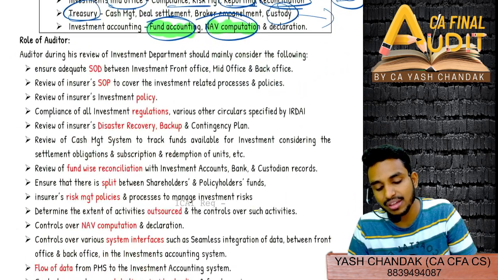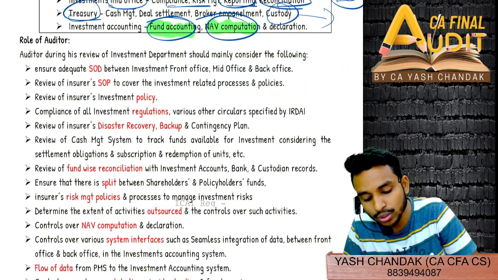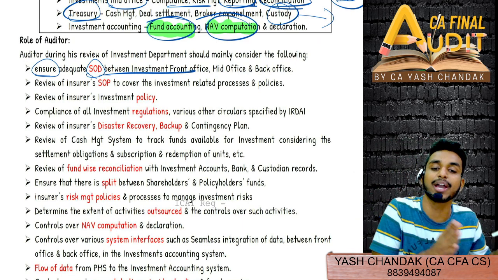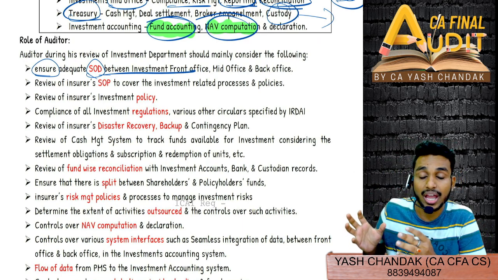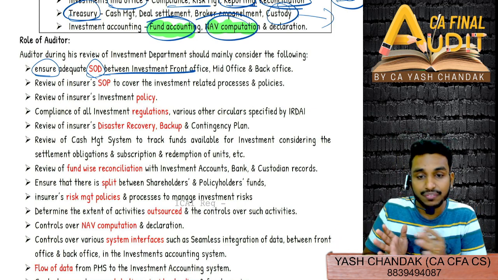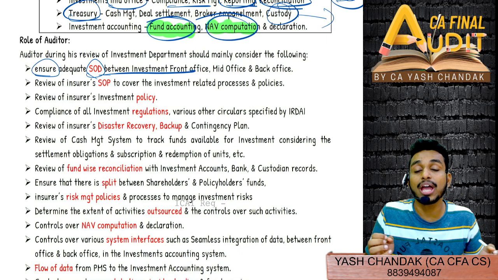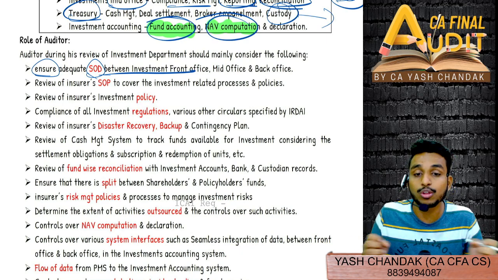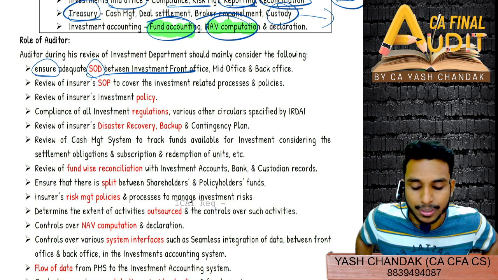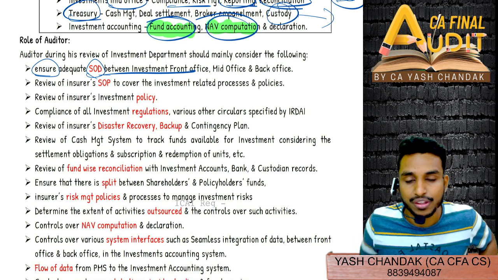Now, role of auditor: as an auditor, what you need to follow is that you need to ensure adequate segregation of duty between front office, mid office, and back office. Because front office generally holds a lot of information. And if there is no SOD, then insider trading could also happen. They could make use of information with each other. So there should be proper SOD between investment front office, mid office, and back office.